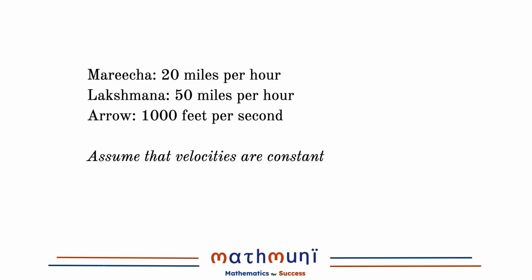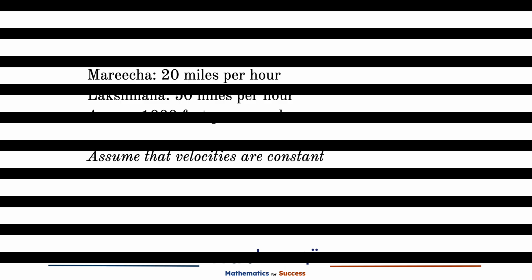This problem is a perfect fit for using vectors. A vector, as you know, has a magnitude and a direction. Every one of the velocities in this problem can be seen as a vector. So let's put these vectors to work to answer our question, which is, what is the direction of the arrow?